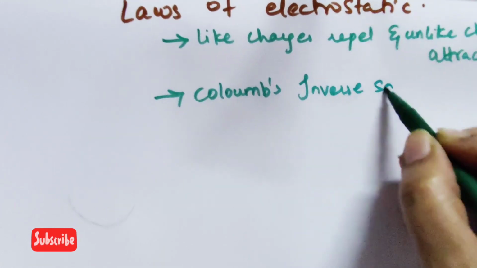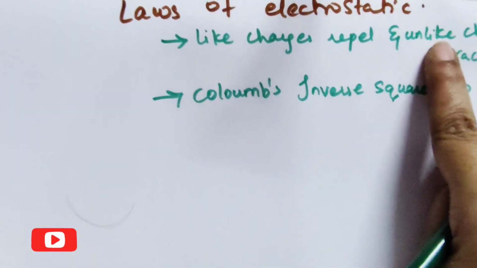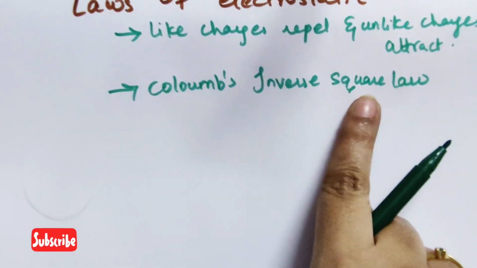Let's see what exactly Coulomb's inverse square law is.